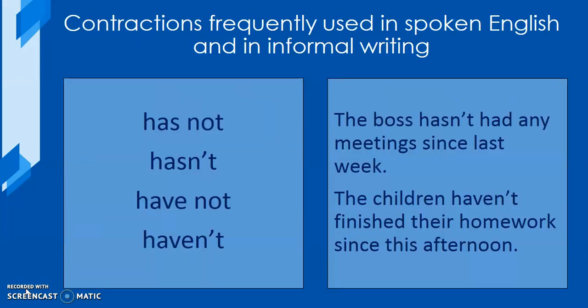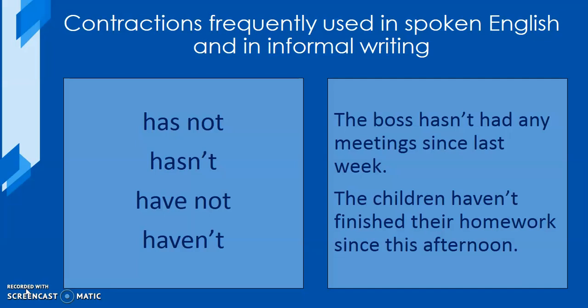Next, we're going to see contractions. Contractions are used in present perfect. They're used in spoken English and informal writing. So we have learned has not, and it becomes hasn't. We have learned have not, and this becomes haven't.